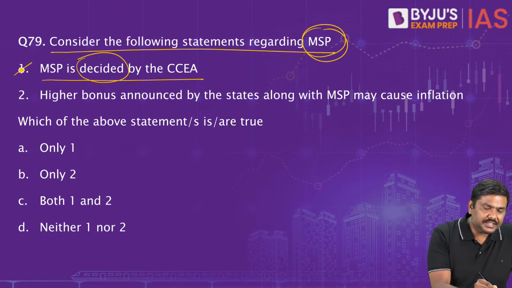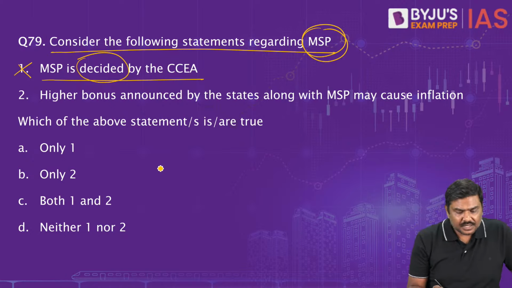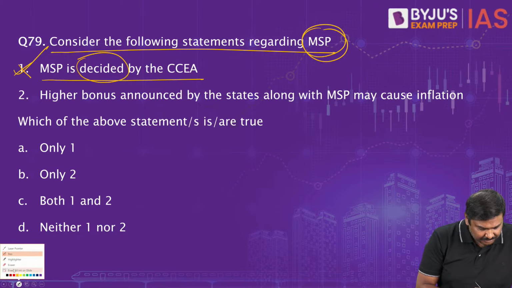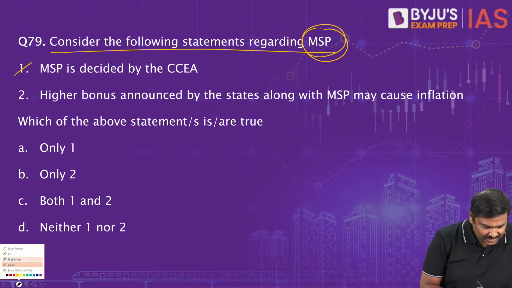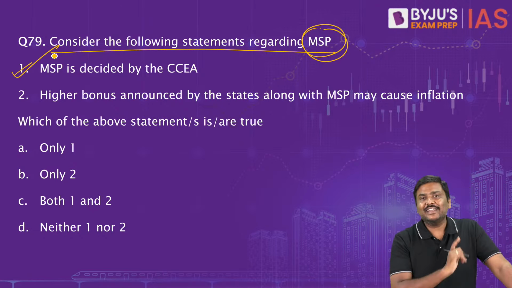No, it is not the Cabinet Committee on Economic Affairs. Just a second. Correct. The statement is correct. I misread the statement. My mistake. Cabinet Committee on Economic Affairs, yes. The Cabinet Committee on Economic Affairs is deciding the MSP.